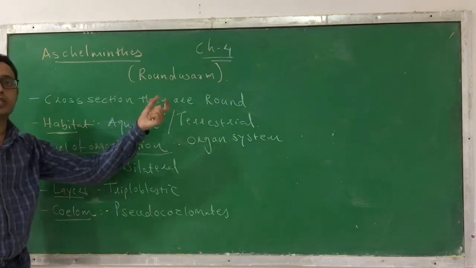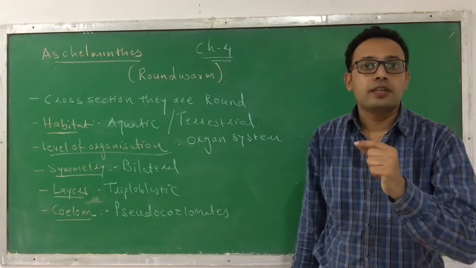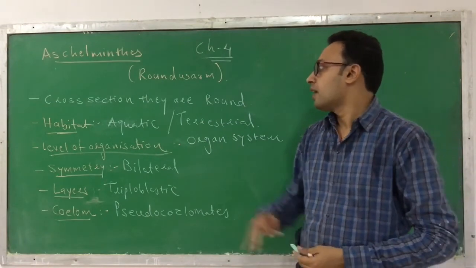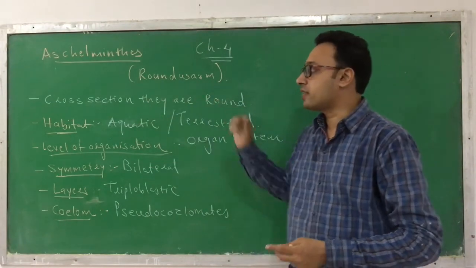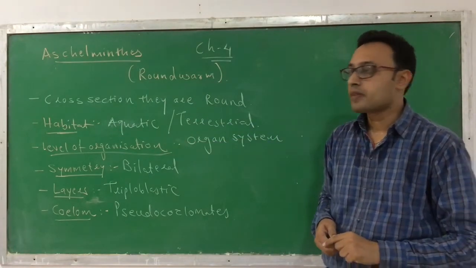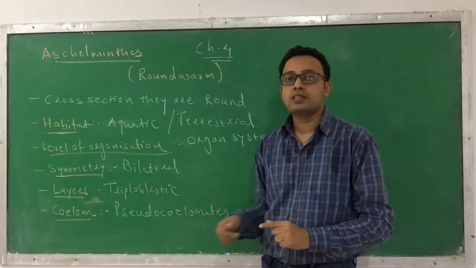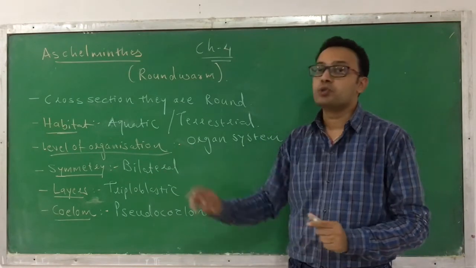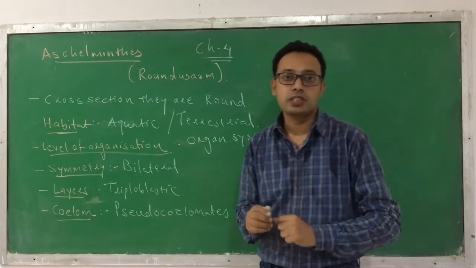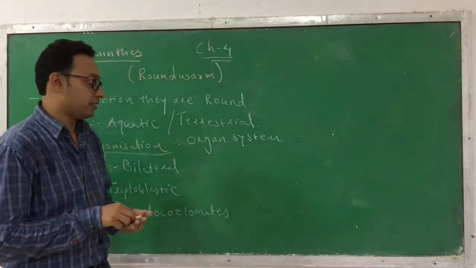Why are they called roundworms? They are called roundworms because in cross section they appear round in shape. Habitat may be either aquatic or terrestrial. Organ system level of organization is found. Bilateral symmetry is observed. They have triploblastic organization, and they are pseudo-coelomates. So these are the general characteristics you can find in phylum Aschelminthes.